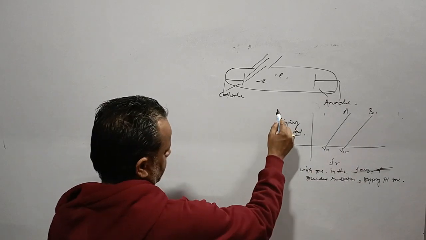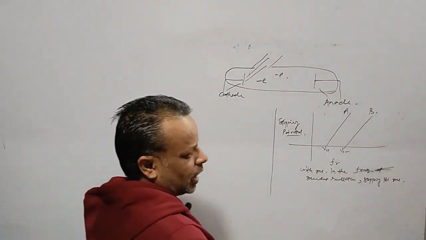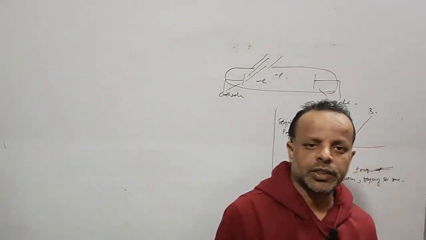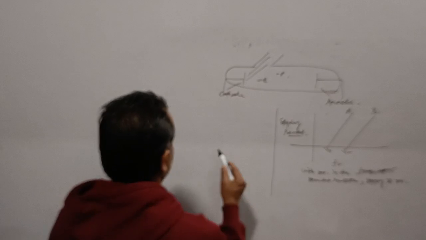Then we have the Einstein photoelectric equation. What does it say?